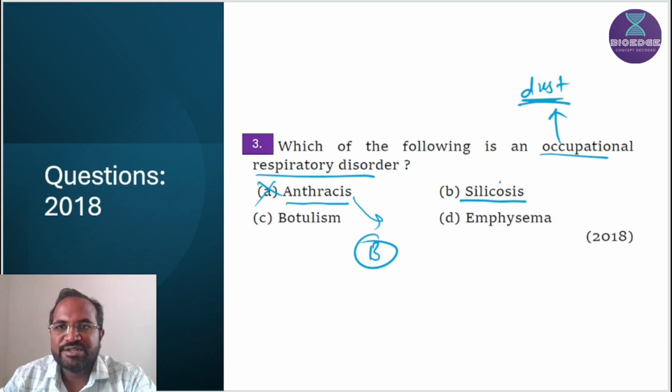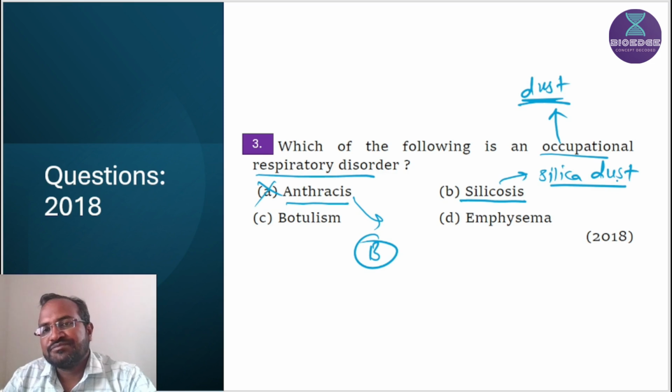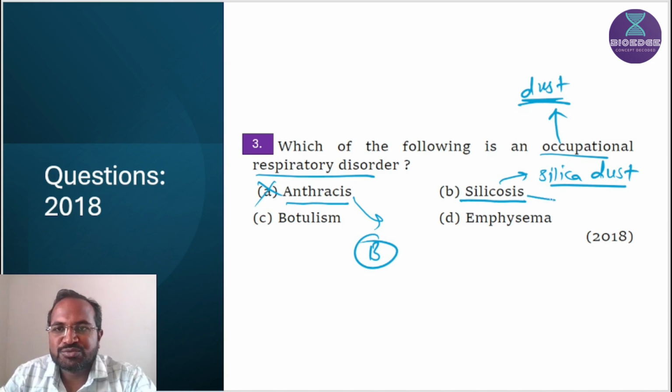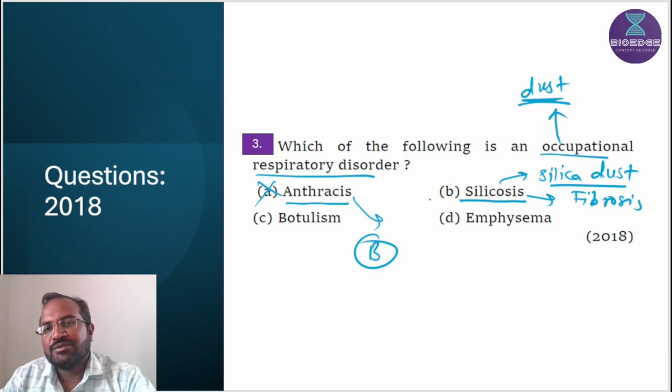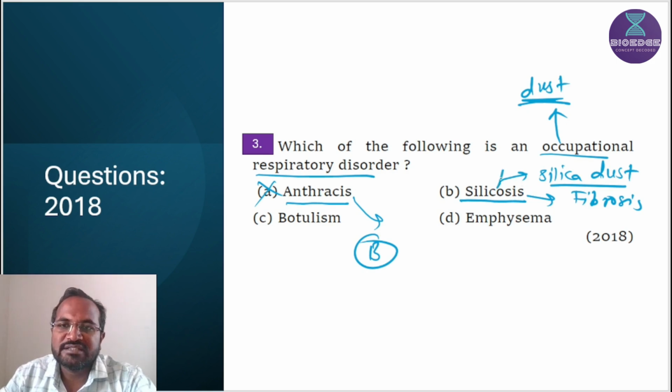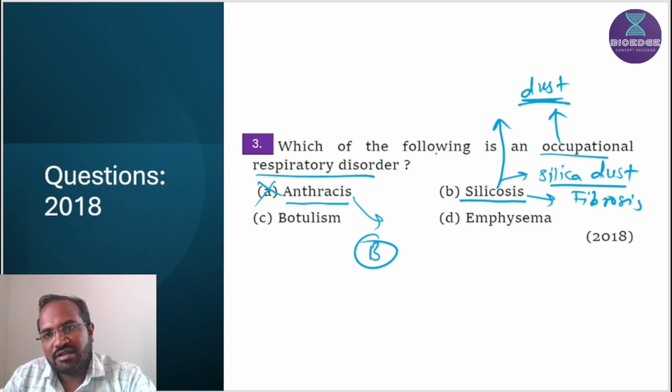Silicosis. Silicosis happens because of silica dust. Silica dust lodges into the lungs, and it results in an occupational disorder, which leads to the proliferation of fibrous tissue called fibrosis. So fibrosis happens in silicosis. So silicosis is an occupational disorder, and it is present in those persons working in a glass industry or other industry where silica dust is present.